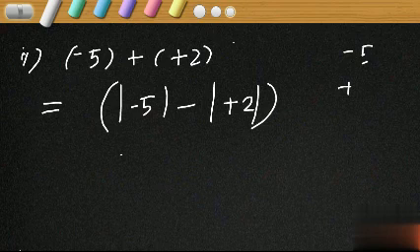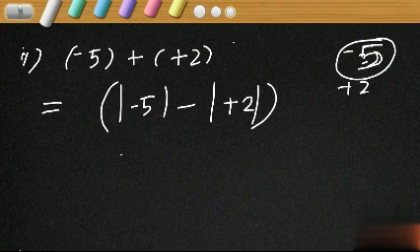Minus 5 and plus 2 are the two given integers. Among these, minus 5 is the integer having greater magnitude. And what is the sign of minus 5? Minus. And so, minus should be the sign of the answer.